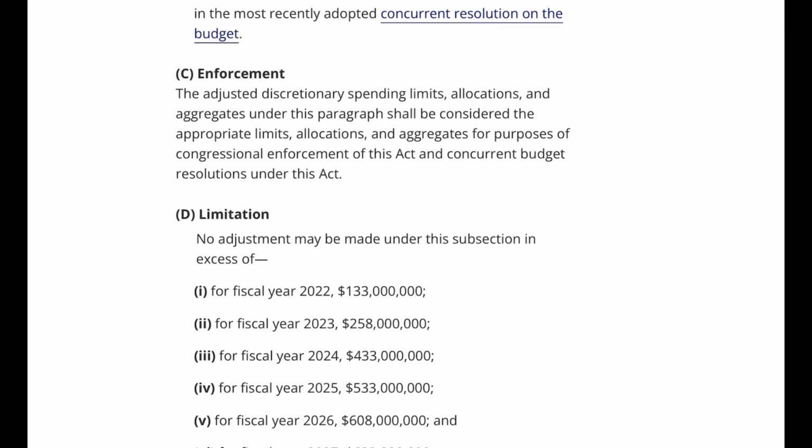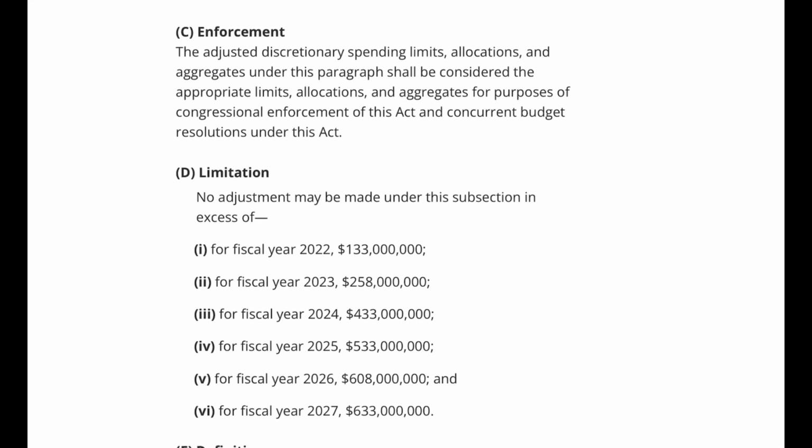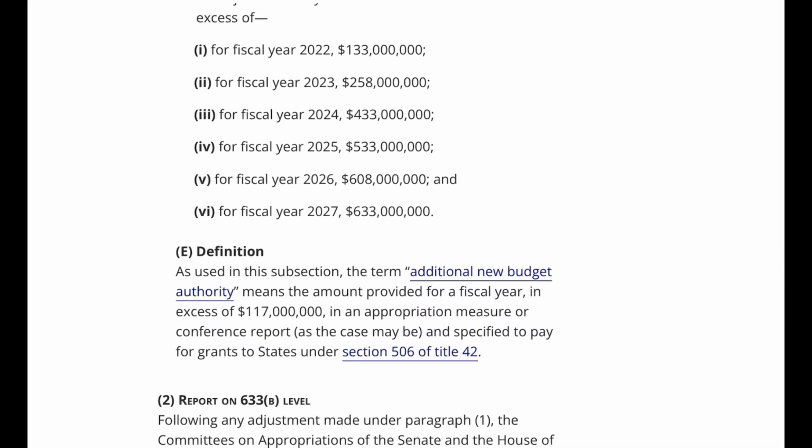D. Limitation. No adjustment may be made under this subsection in excess of: I. For fiscal year 2022, $133 million. II. For fiscal year 2023, $258 million. III. For fiscal year 2024, $433 million. IV. For fiscal year 2025, $533 million. V. For fiscal year 2026, $608 million. And VI. For fiscal year 2027, $633 million.